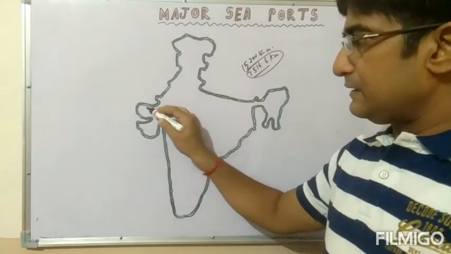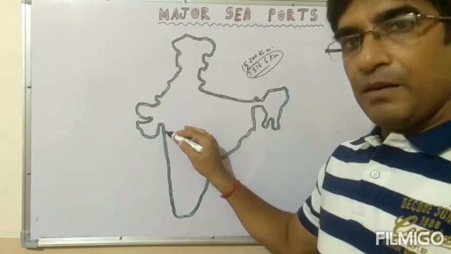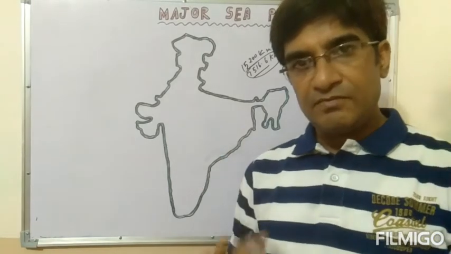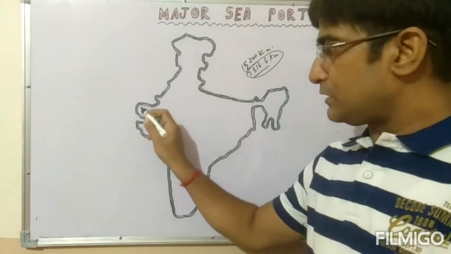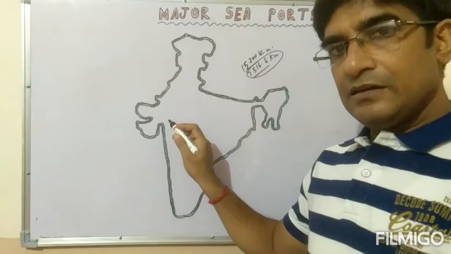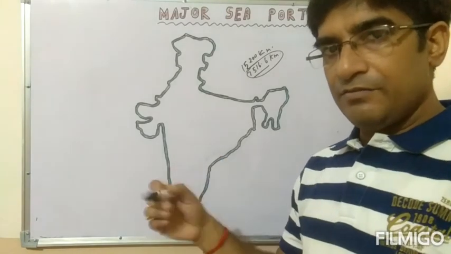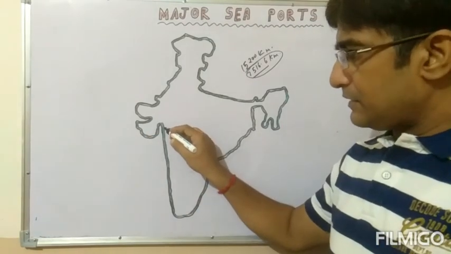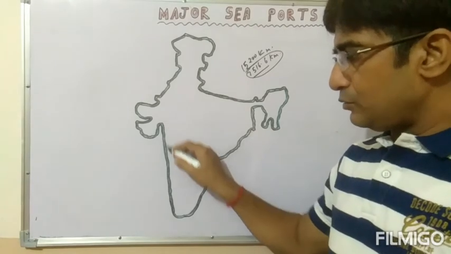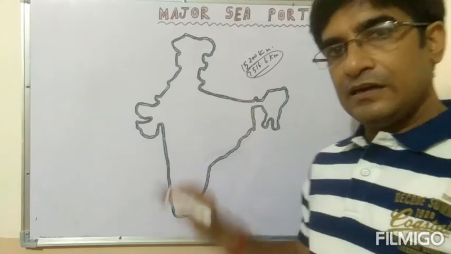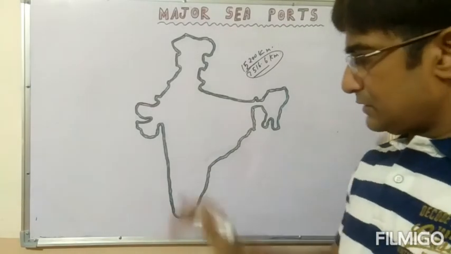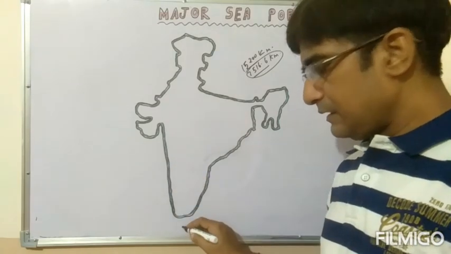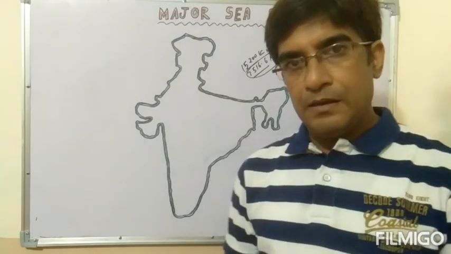Now, from the Rann of Kutch to the Gulf of Khambat is the first part of the western coast, called the Konkan coast. The second part, from Khambat to Goa, is called the Kannada or Karavali coast. The third, from north Karnataka to south Kerala, is known as the Malabar coast.